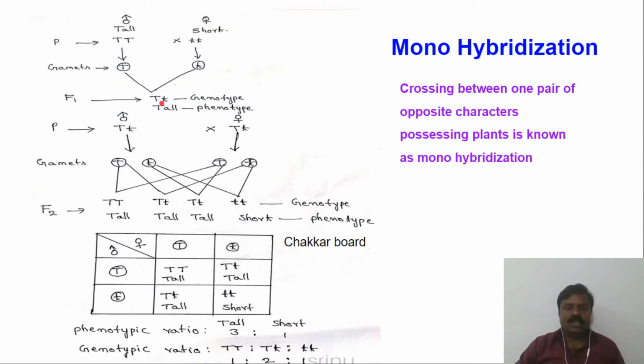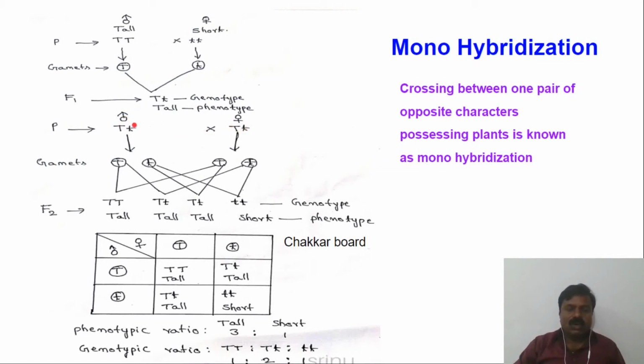So capital T small t, he is taking a single plant only, and in that single plant he did the self-fertilization. So this is the male plant, and this is the female plant.